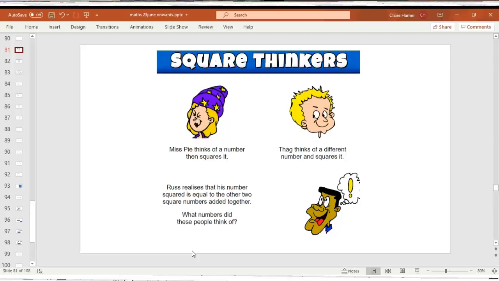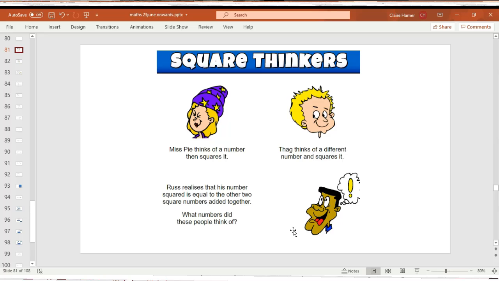On screen you can see today's starter task. It's called Square Thinkers. Miss Pie thinks of a number, then squares it. Fag thinks of a different number and squares it. Russ realises that his number squared is equal to the other two square numbers added together. What numbers did these people think of?